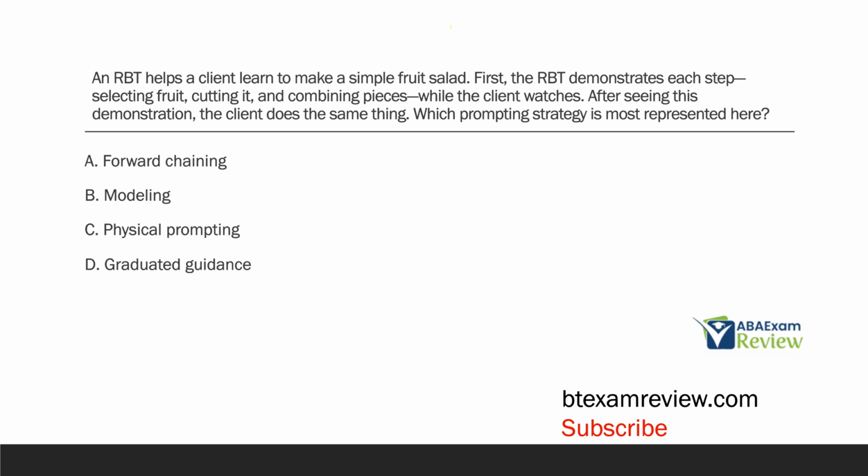An RBT helps the client learn to make a simple fruit salad. First, the RBT demonstrates each step, selecting fruit, cutting it, and combining pieces, while the client watches. After seeing this demonstration, the client does the same thing. Which prompting strategy is most represented here? We have a prompting strategy question. And what do we know? We know the RBT is helping the client to make a fruit salad and demonstrating each step. Select fruit, cut it, combine it while the client watches. And then once the client sees it done, the client does the same thing.